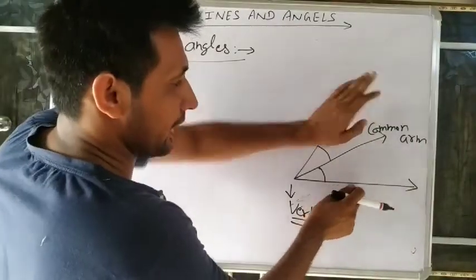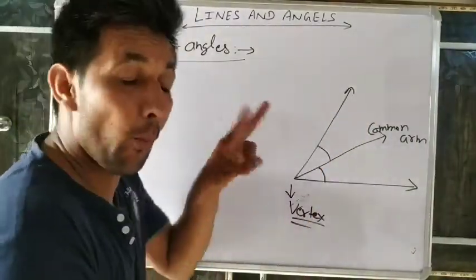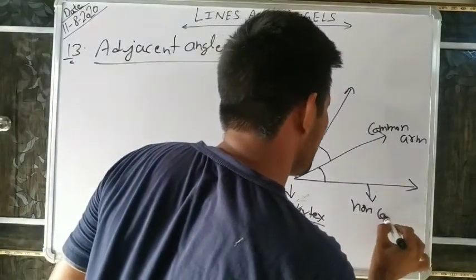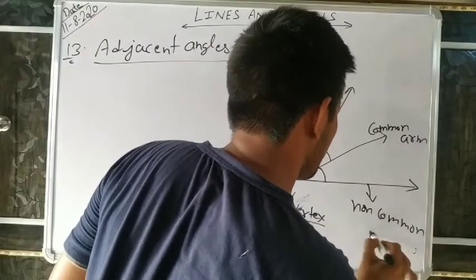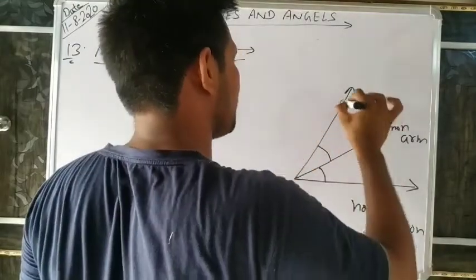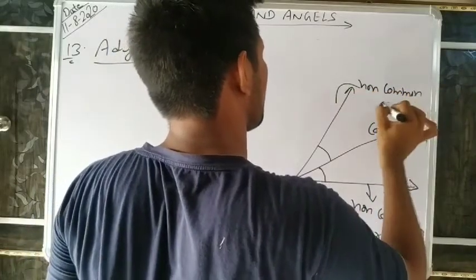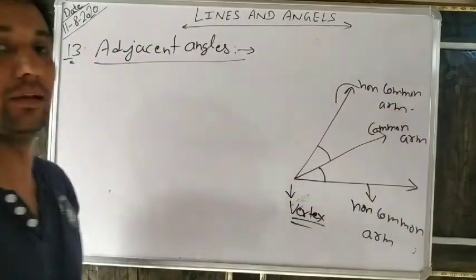And this arm and this arm are not used in both angles, so we call these non-common arms. So what is an adjacent angle?